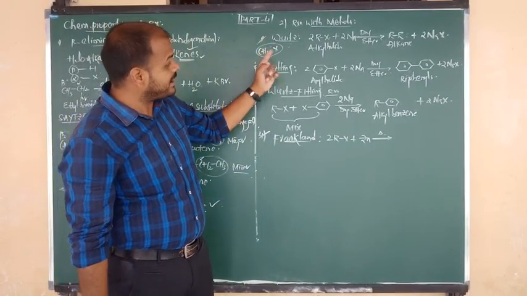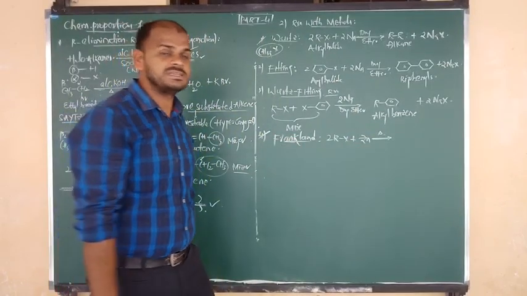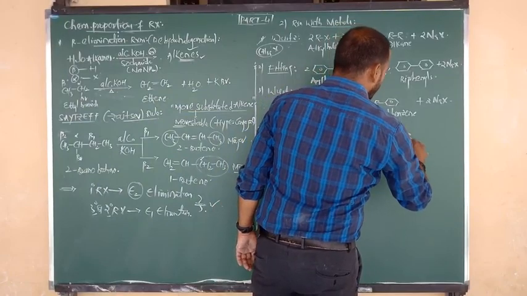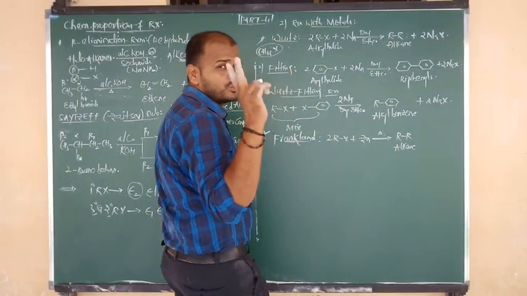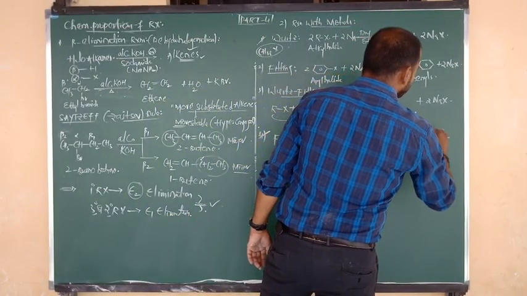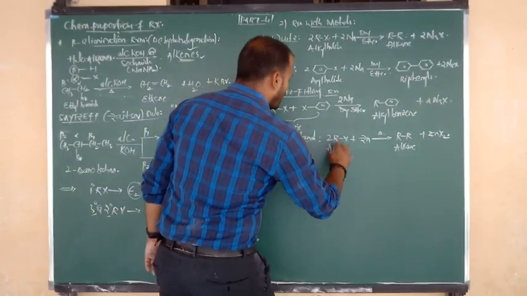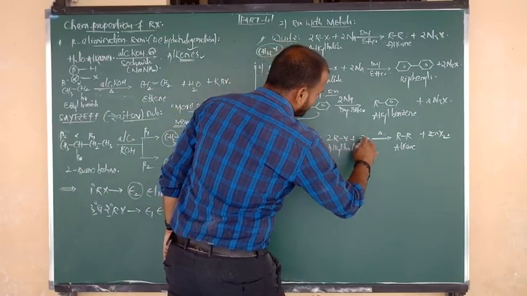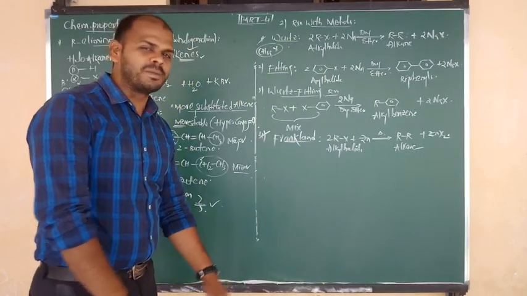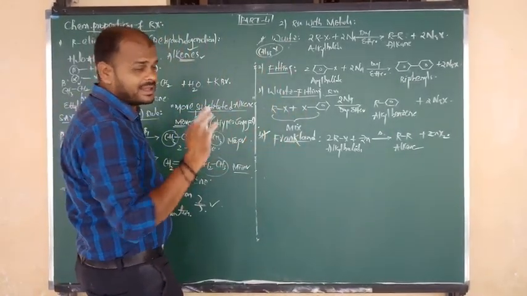But in Wurtz and Wurtz-Fittig, which metal are we using? Sodium. But in Frankland reaction, we use zinc metal. Again the product is the same, 2 R groups, R bonded to R, so the product is alkane. Zinc is divalent, so Zn combines with 2 halogens and is removed in the form of ZnX2, zinc halide. So alkyl halides on heating with zinc metal give alkane. Again, we can't prepare methane by using Frankland reaction, same as Wurtz, in place of sodium we are taking zinc metal.